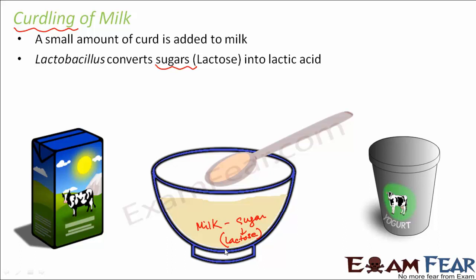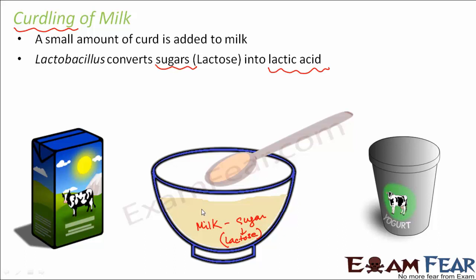So the word lacto is related to milk. Therefore, the sugar present in milk is lactose. So this lactobacillus will convert lactose into lactic acid. So basically it will convert sugar into acid. So lactic acid will be formed. Now what happens when lactic acid forms? This lactic acid will coagulate and partially digest the milk protein.